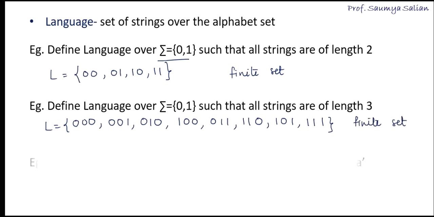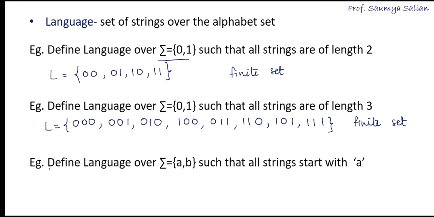Next we'll take one more example. Define a language over the alphabet set A, B such that all strings start with A. Now this is my alphabet set. A and B are my input symbols. The condition is to find all strings that start with A. So let's define a language.